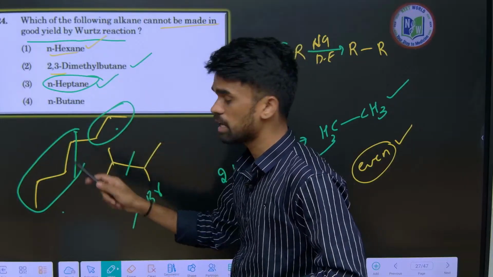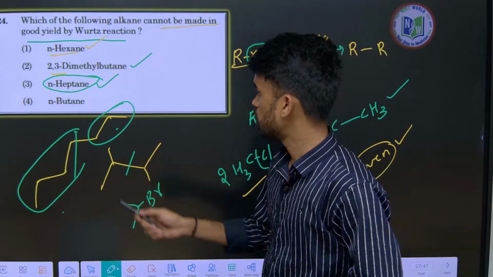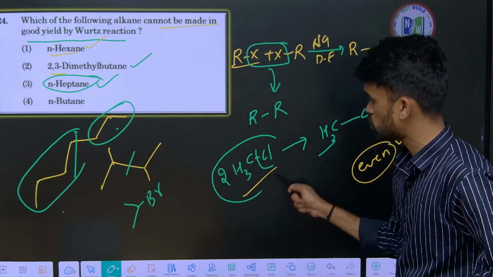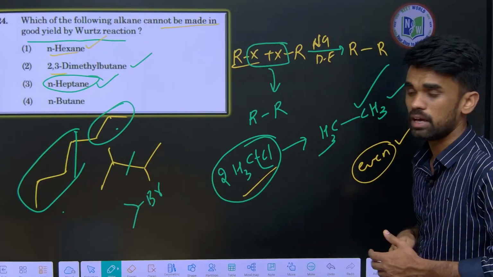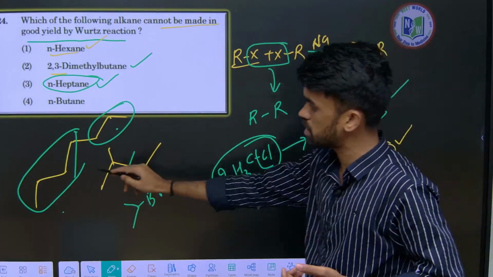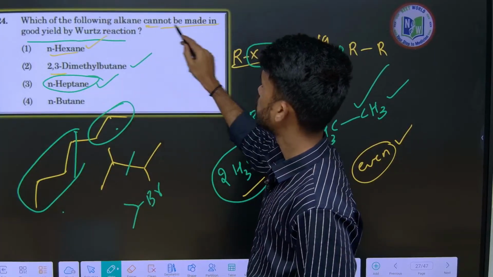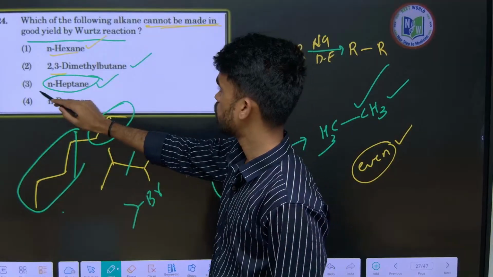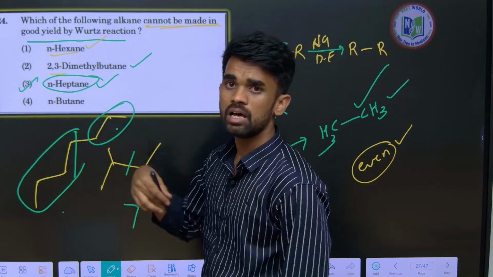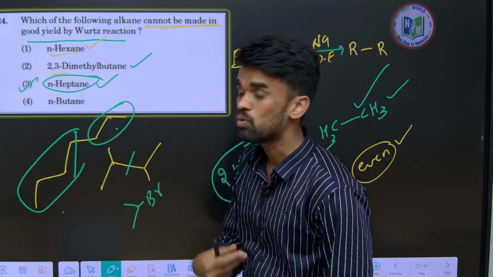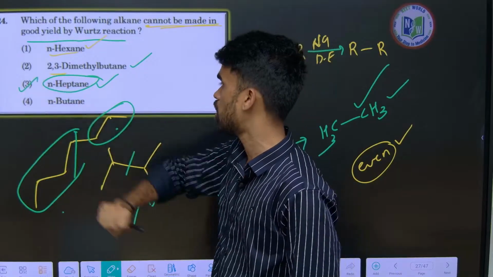But when we take a cross coupling reaction, a mixture of products will be obtained. When we take only 1 mole of one particular alkyl halide, it purely gives the coupling product. But here a mixture of products is formed, which is low in yield, so it is not a good yield product. Therefore, odd-carbon alkanes have low productivity in Wood's reaction. So option number 3 is the most appropriate answer.